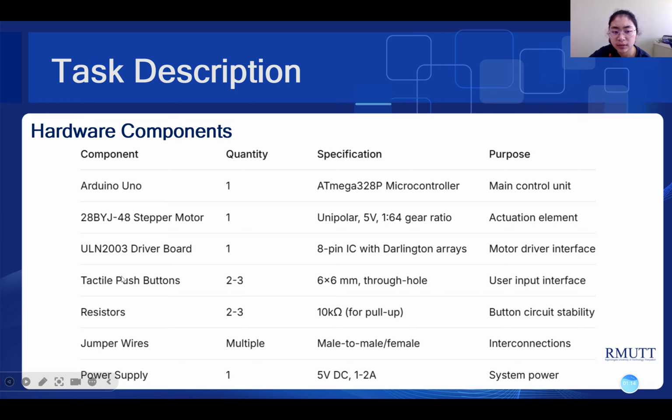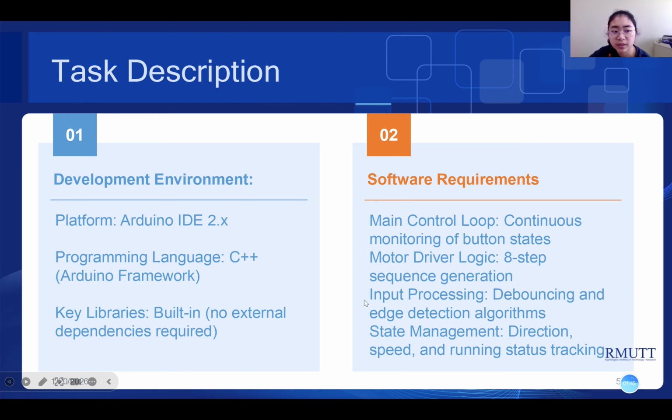And the second is a stepper motor, just one, and the ULN2003 driver board, and the tactile push buttons, just 2 or 3, and the resistors, just 2 or 3, and the jumper wires, and the power supply.